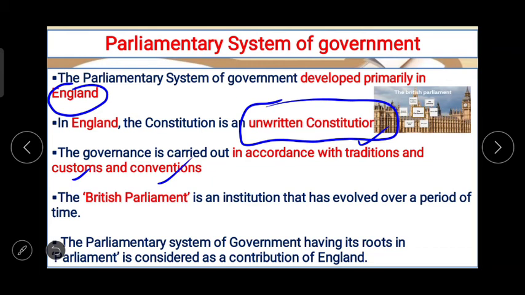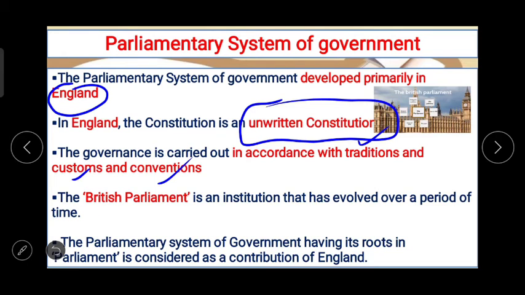अब जब इंग्लैंड का कॉन्स्टिट्यूशन रिटन ही नहीं है, तो जो उनका गवर्नेंस चलता है, एडमिनिस्ट्रेशन चलता है, वो इन सारी चीज़ों पे बेस चलता है. While writing the Indian constitution also, the members of the constituent assembly took into consideration the customs and the traditions of our country and the different religious things and all other social issues of our country.